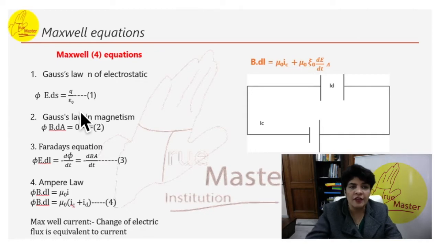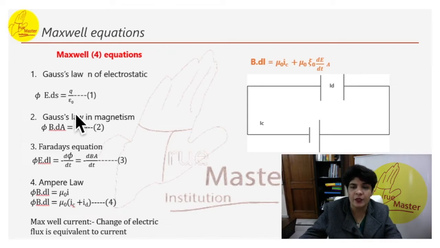It states that the electric flux through a closed surface is 1 by epsilon naught times the total charge enclosed by the surface.